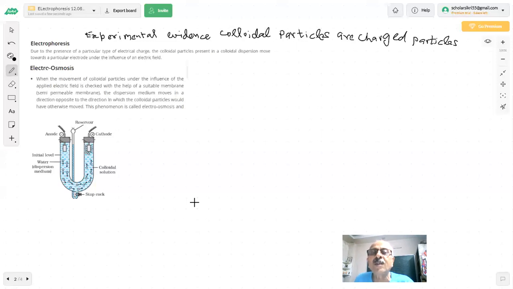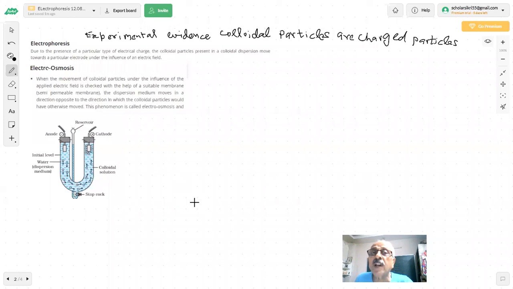And if I put two electrodes, one is a positive plate, the other is a negative plate, and apply a potential difference, an electric field, then what will happen? These charged particles must move towards a plate. Interesting. You are saying colloidal particles are either positive or negative. So I apply an electric field. I put two electrodes. If it is positive, then the positive charge particle will move towards the negative plate. They will start accumulating towards the cathode. And if they are negative, they will move towards the anode.